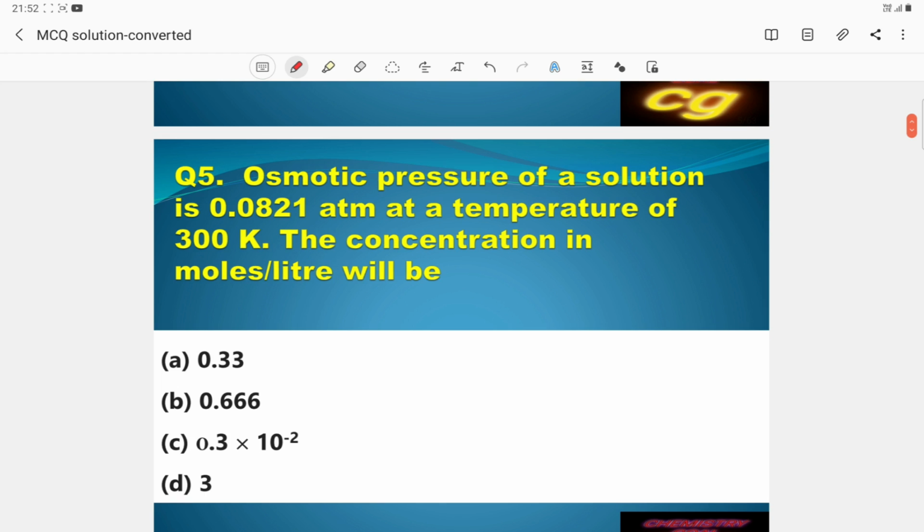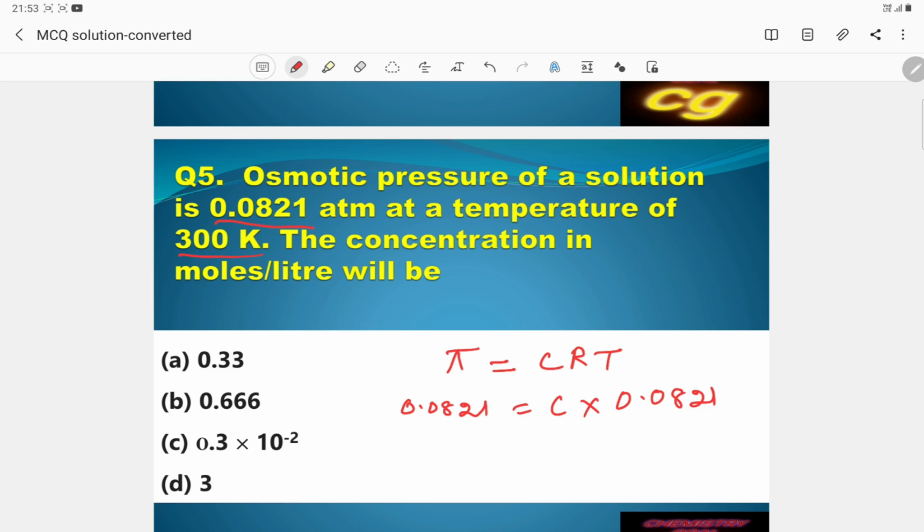Then the osmotic pressure of a solution is given as per the question, at a temperature of 300 K, and we have to find the concentration in moles per liter. We know the formula that osmotic pressure pi is equal to CRT. Applying this formula, pi is 0.0821 as per the question, C is asked, and R is known, 0.0821.